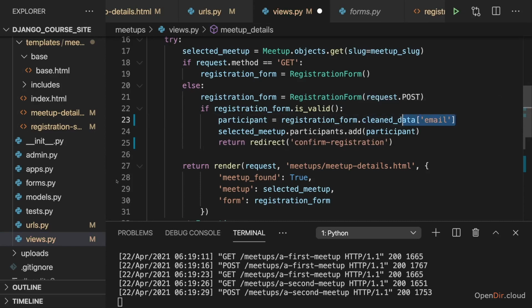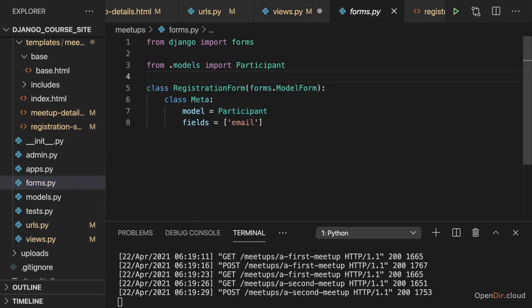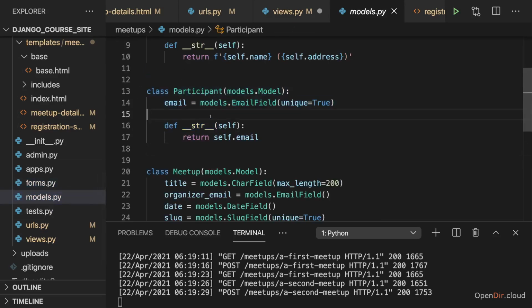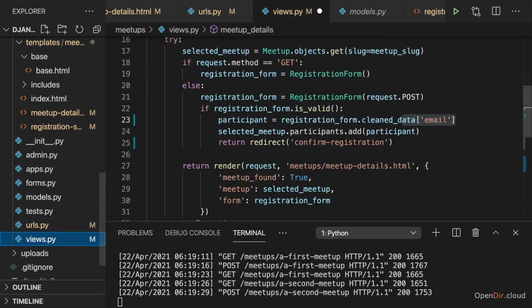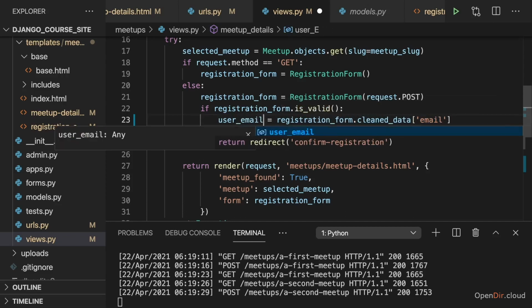Why email? Because this form is based on the participant model, and from this model here, we use the email field, and hence the field in the form will have that same name. So we can access this data which was entered by the user in that form under that key, and that will give us access to the entered user email. So here we now get the user email.